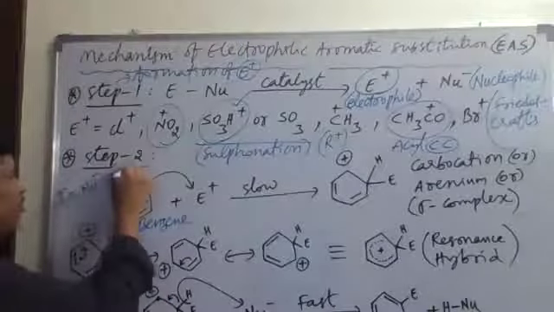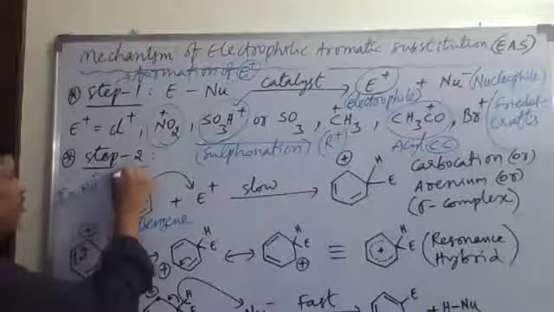Remember, if a reaction is said to be a slow reaction, what does it mean? The product formed may be less stable. The less stable species is forming from a more stable one. Benzene is relatively more stable than this carbocation. Than this cation, the benzene is more stable. Okay, so in this, what is happening?